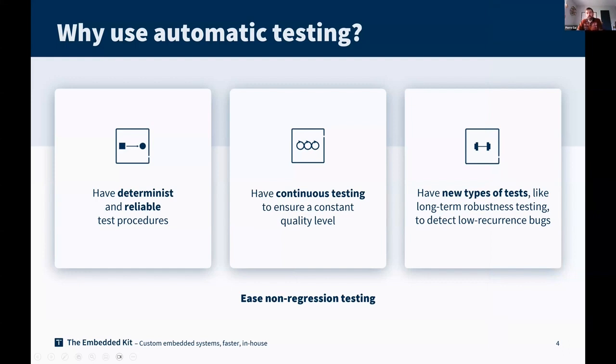At the end, non-regression testing is maybe the most interesting benefit of automated testing. You will be able to run these tests day-to-day directly in your continuous integration or pipeline, and being able to do that on a daily basis will help to achieve better product quality.